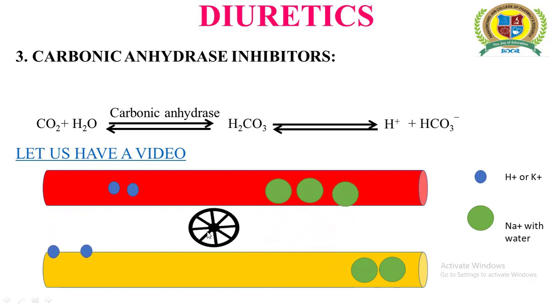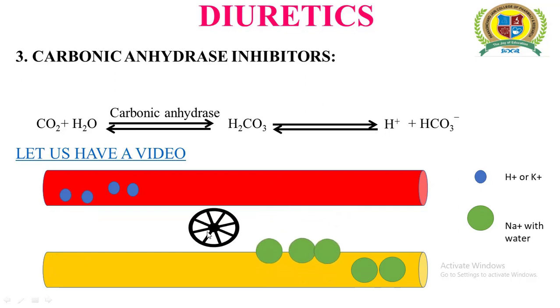And remember, all these changes take place under the influence of the pump, and this pump is energy dependent. So energy is required for the function of this pump. One molecule of ATP is utilized in exchange of 3 molecules of sodium and 2 molecules of potassium.